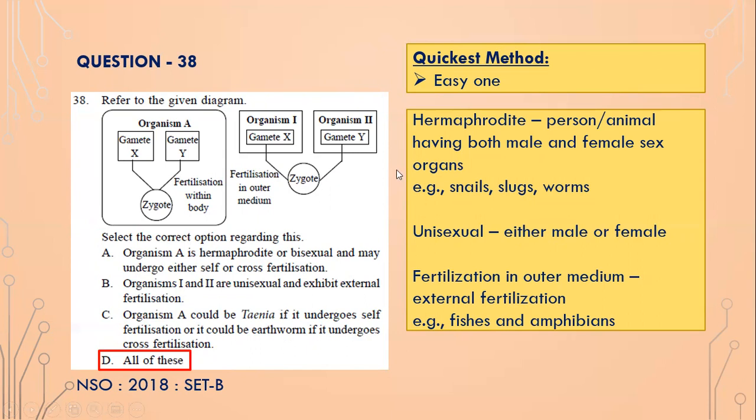Unisexual is either male or female. So organism 1 or organism 2 are unisexual, and then the fertilization in humans normally occurs within the female, but in fishes and amphibians, the fertilization occurs outside of the fish or outside of the amphibian.